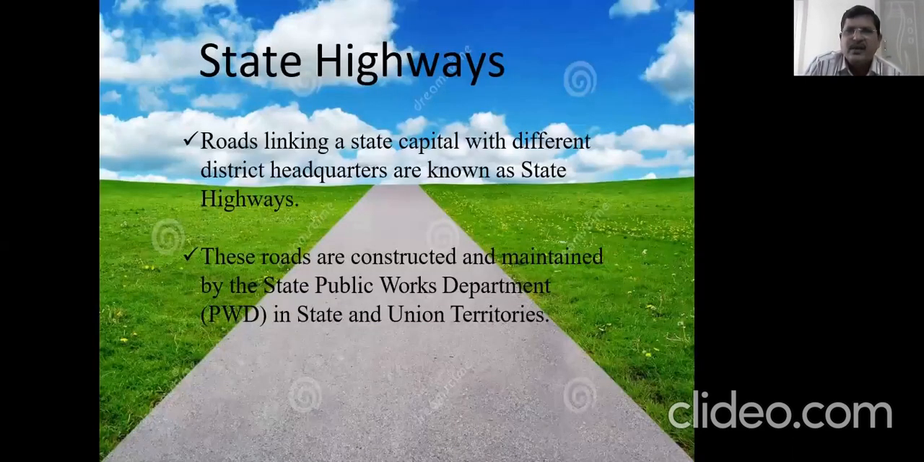State highways. Roads linking a state capital with different district headquarters are known as state highways. That is, every state capital is linked to the various district headquarters of that state. So those highways are called state highways. These roads are constructed and maintained by the State Public Works Department in the states and union territories. That is, we call it PWD, Public Works Department.